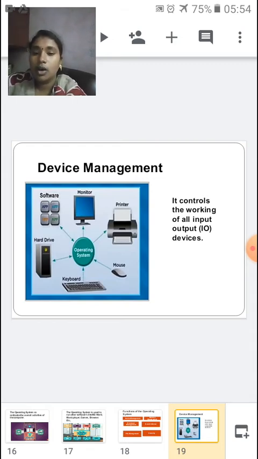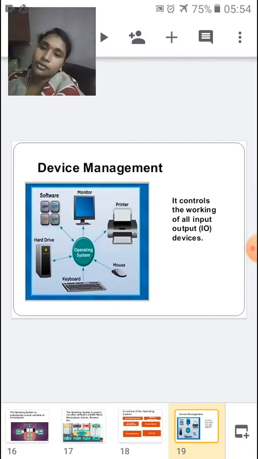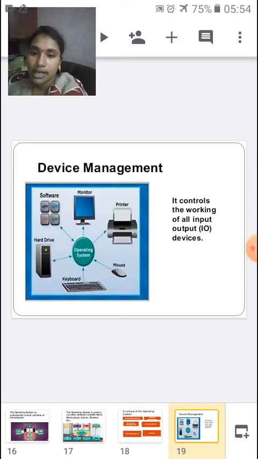The operating system controls the working of all input and output devices. So device management is nothing but the operating system controlling all input and output devices. It acts like a brain which controls their working.